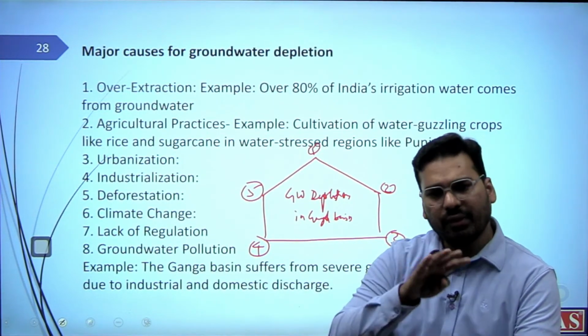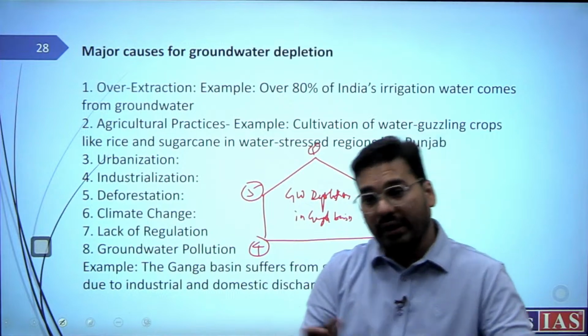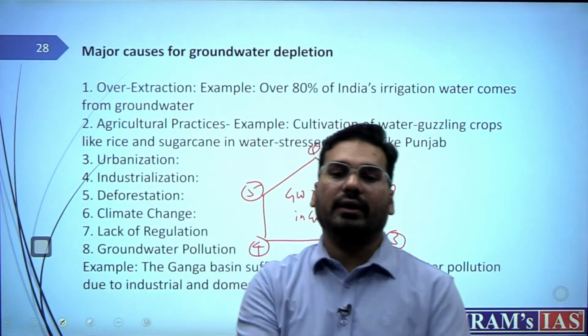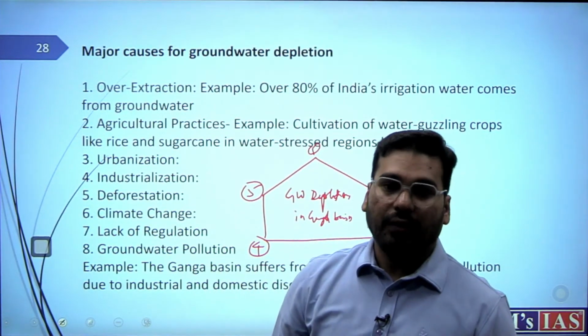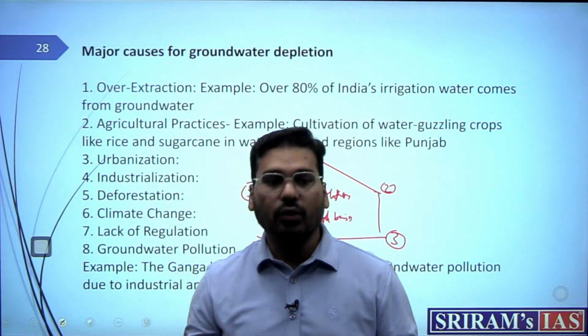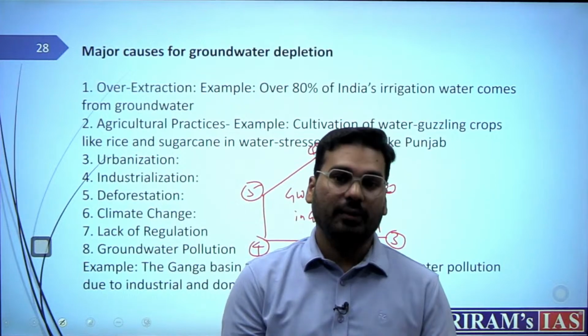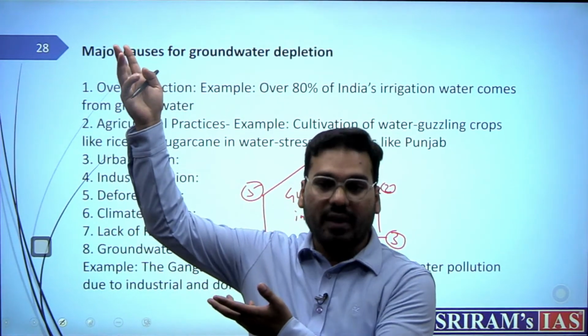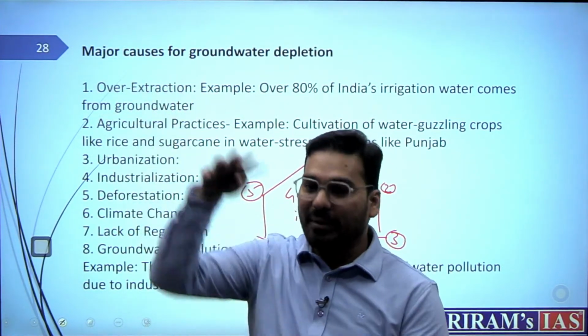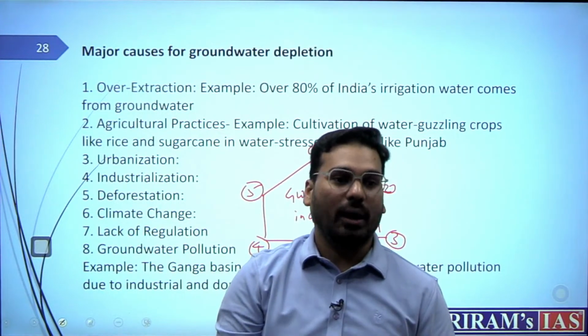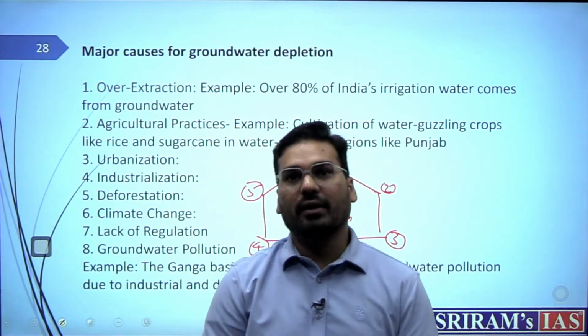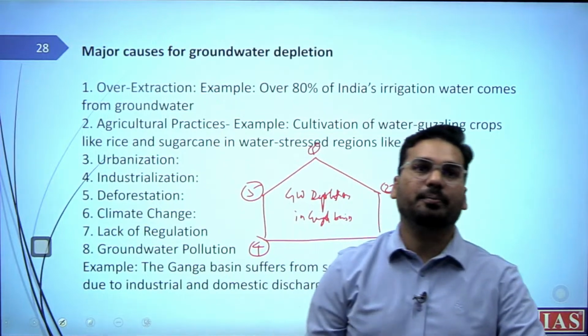Deforestation, we have been cutting down the forest. This area already had very little forest, and that too we are cutting down. Now this deforestation will not allow the water to percolate down the layers. So groundwater will not be recharged. That's why we have lost 20 times of Indira Sagar. If it would have been recharging well, where would the loss be? We would use it and we would get it back again.